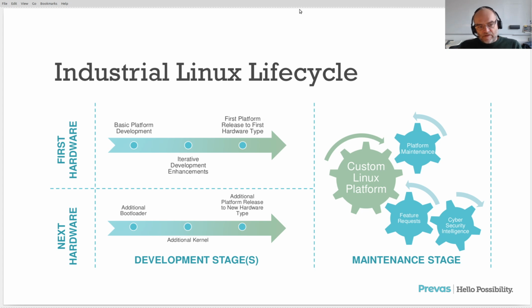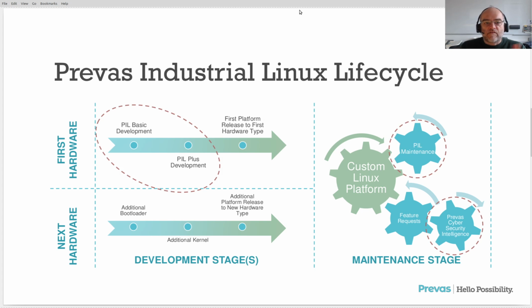At Preface, we have been doing this quite a lot. We have been doing that for numerous customers. More than 100, close to 200 Linuxes have been made over the years. And luckily, a lot of this is maintained. So we have conceptualized it into Preface Industrial Linux, as we call it. We use Yocto as a build and integration tool because it really captures our requirement of configuration management and support of multiple hardwares, and it's reproducible.